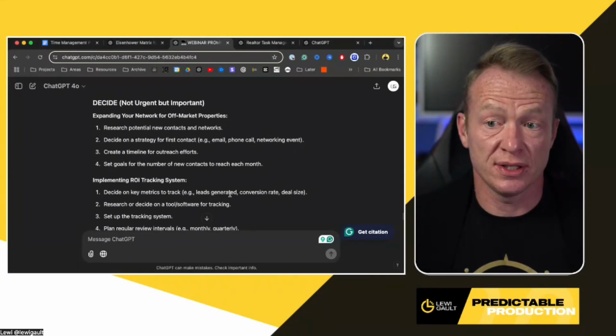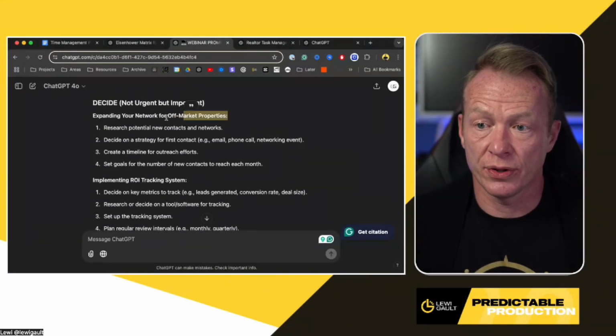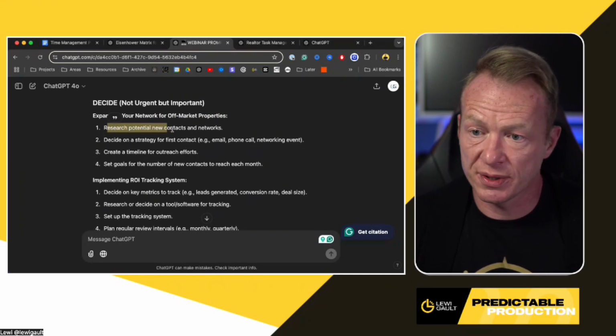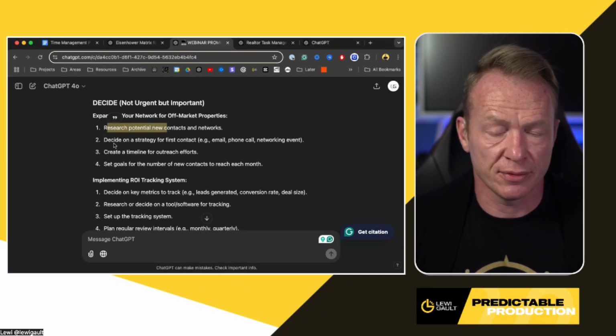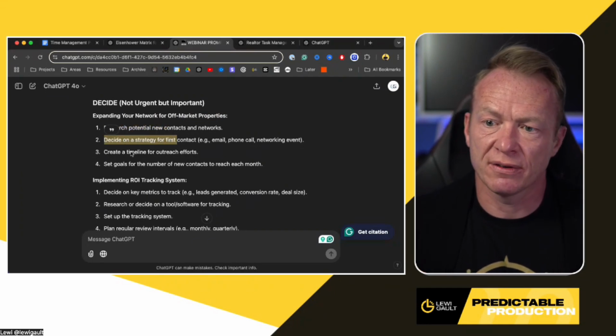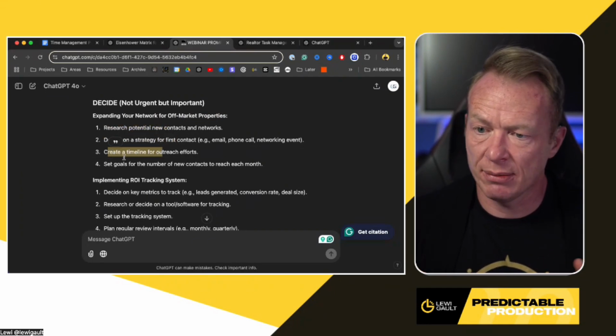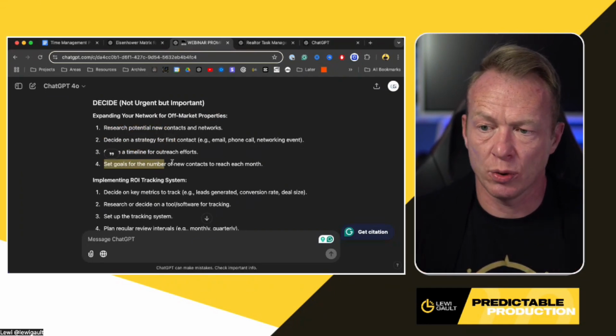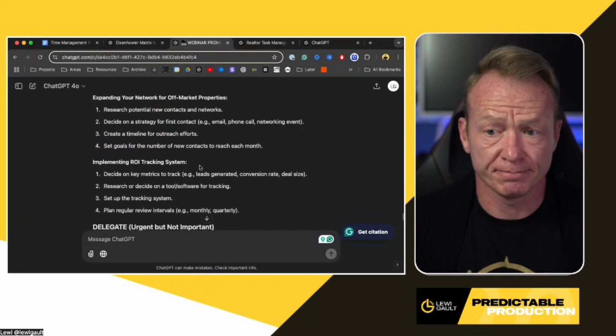Here are a couple of things you need to decide. Okay, for the off-market properties, research potential new contacts and networks. We don't have to do this today, but you have to get this done. Decide on a strategy for when you contact people, create a timeline for outreach efforts, and decide goals for how many contacts you want a month.